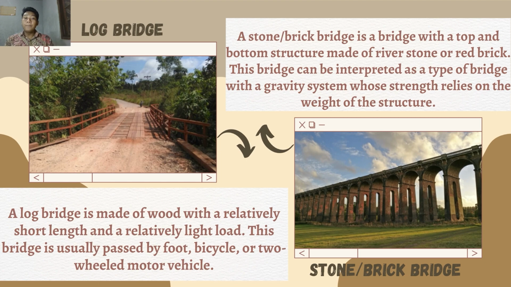Stone or brick bridge. A stone or brick bridge is a bridge with a top and bottom structure made of river stone or red brick. This bridge can be interpreted as a type of bridge with a gravity system whose strength relies on the weight of the structure.